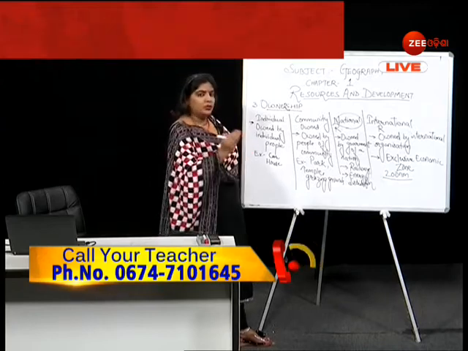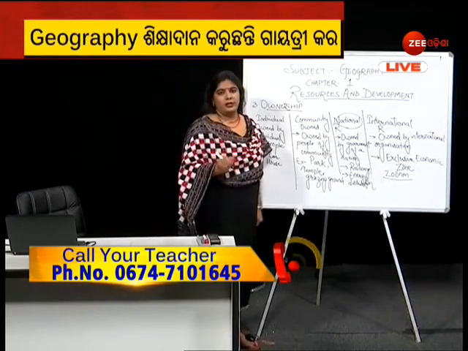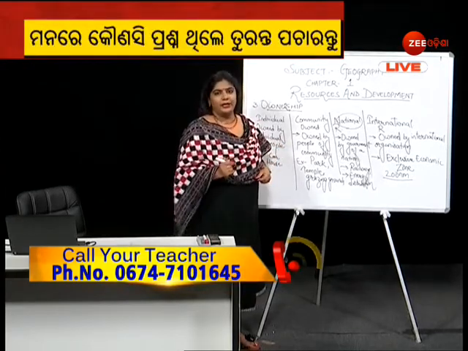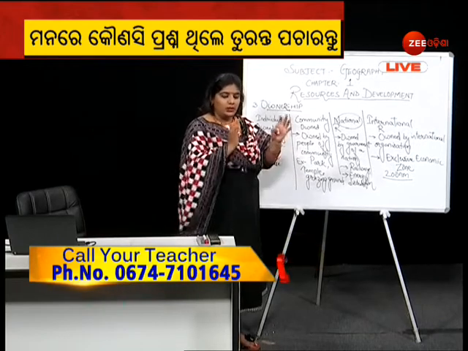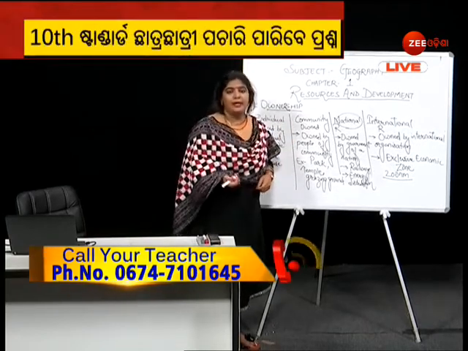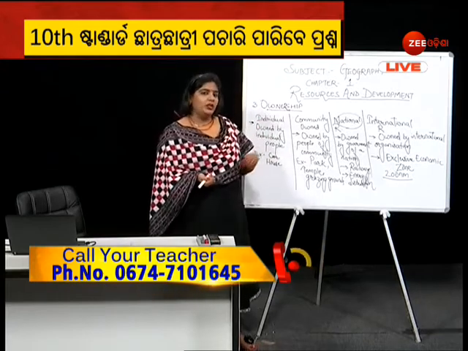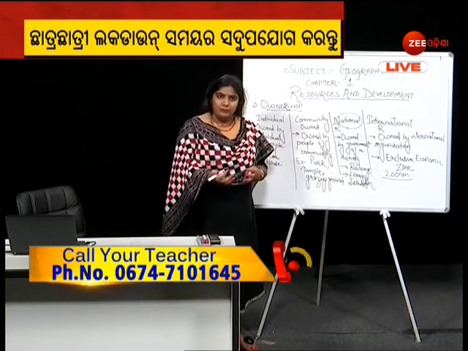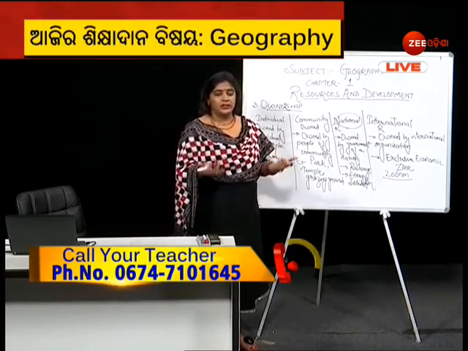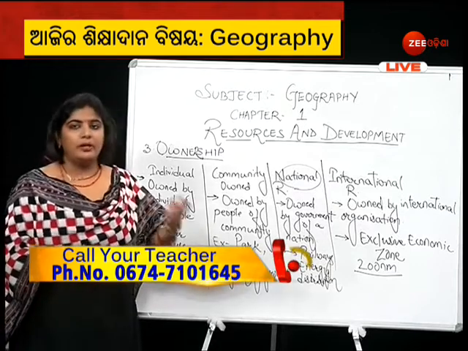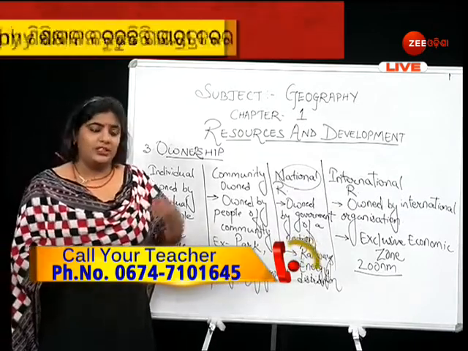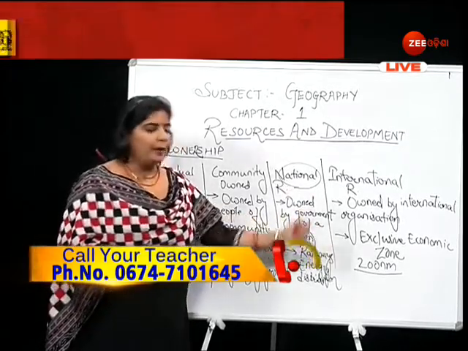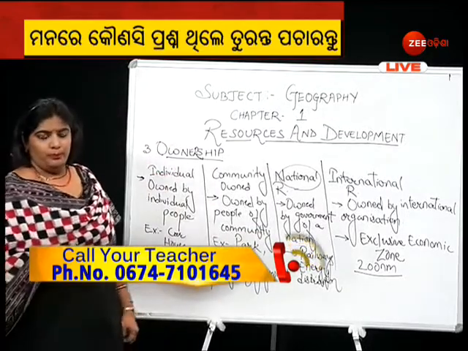From the coast of the nation up to 200 nautical miles into the ocean, the countries have a mutual agreement to use the water or the seabed for economic benefits, for commercial purposes. Either we can go for the use of the resources found in the ocean, or we can use it for any research and development work. We can take marine resources and make use of them, whether it's a pearl or even petroleum. So this is an example of an international resource.